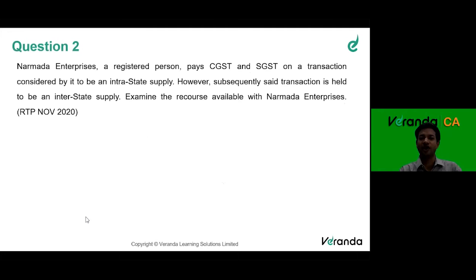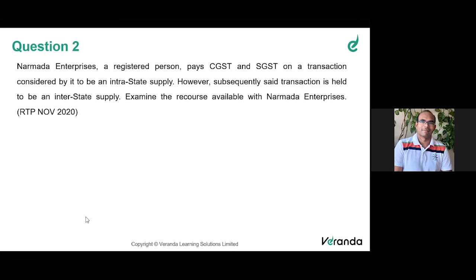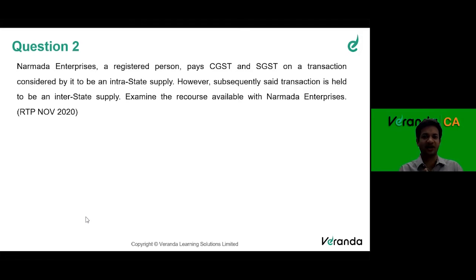Right, now we go to the next question. Narmada Enterprises, a registered person, pays CGST and SGST on a transaction considered by it as an intrastate supply. So for an intrastate, domestic supply within the state, I pay CGST, SGST.